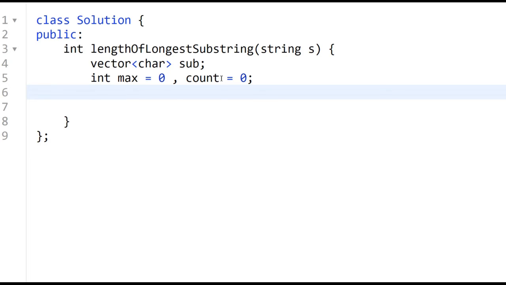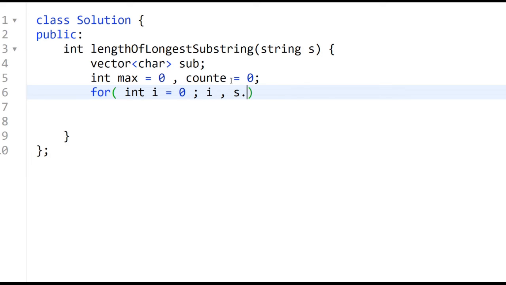For the sake of clarity, I will name this variable counte, because there is a count function ahead and I have to use the count function later on. And we will run the for loop as we have discussed.